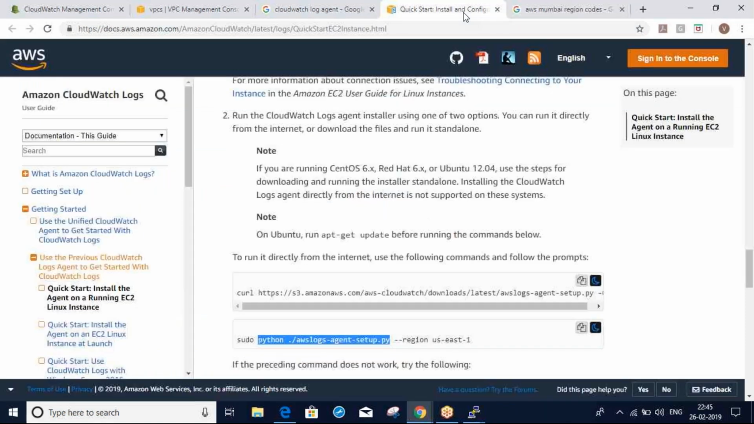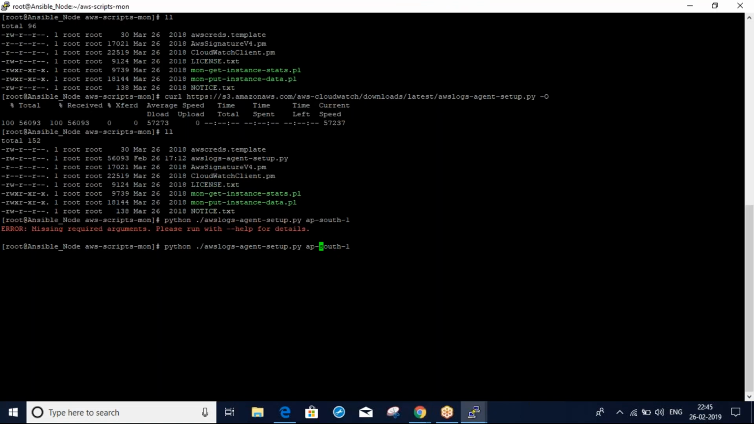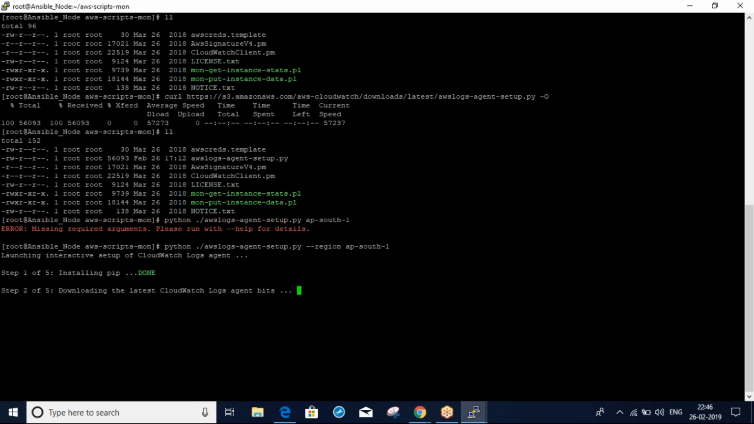Hyphen region, hyphen so region. Okay, so enter. You can see here it installs automatically whatever is required. You can see my screen. Yes, I can.